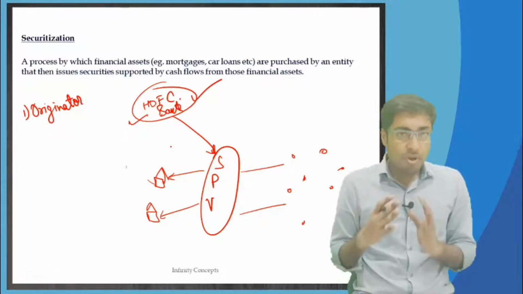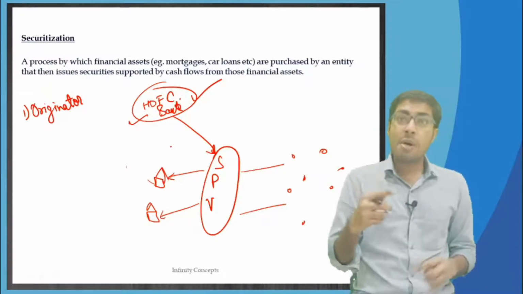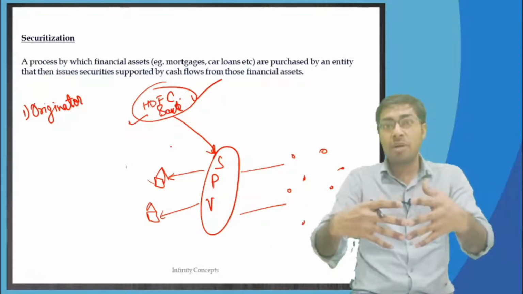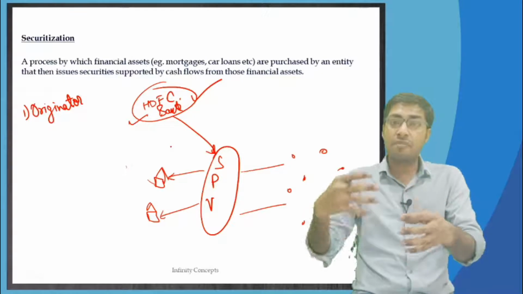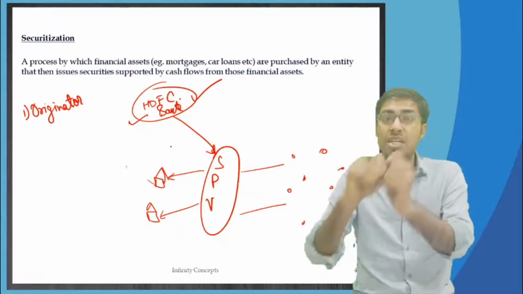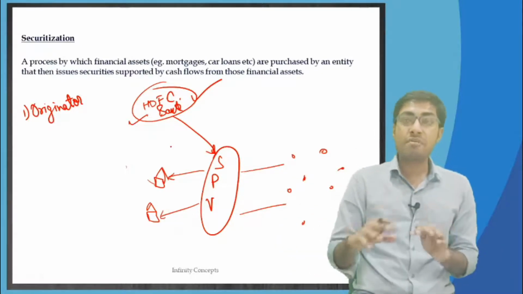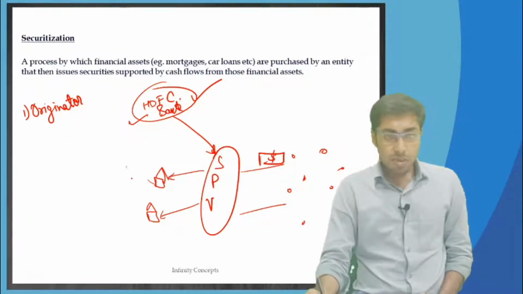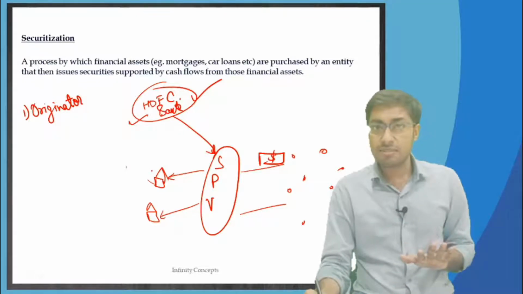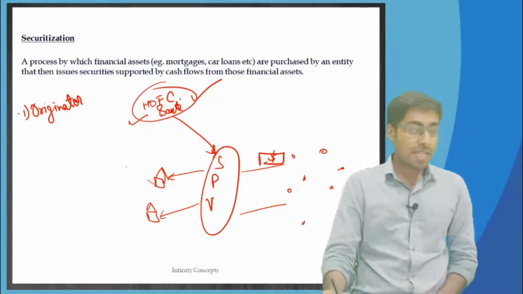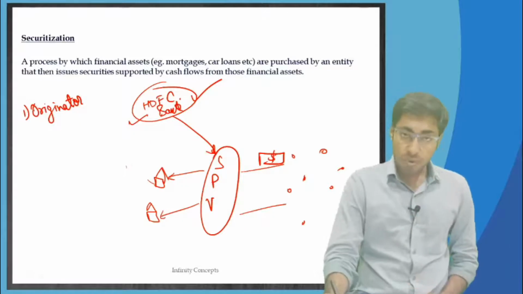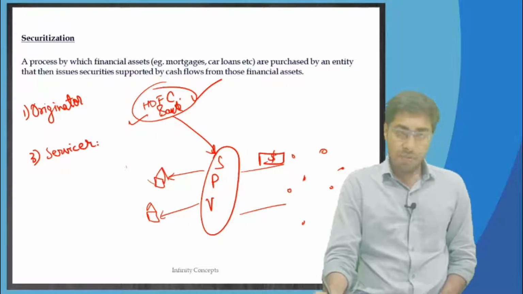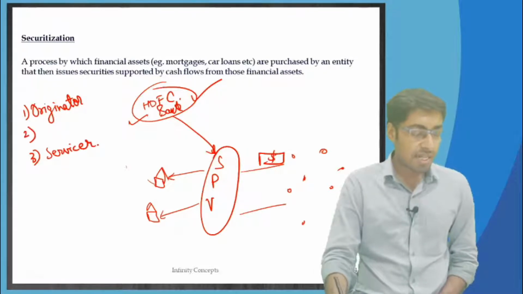They don't know that on 1st of November, my loan was packaged along with all the other home loans of October month and transferred to an SPV, and that the SPV has issued some securities to investors over here. These home loan borrowers don't know all of these things. And therefore there are two parts. One is the originator, and the third one that we will be seeing is the servicer. We will go to the servicer as a component later on.